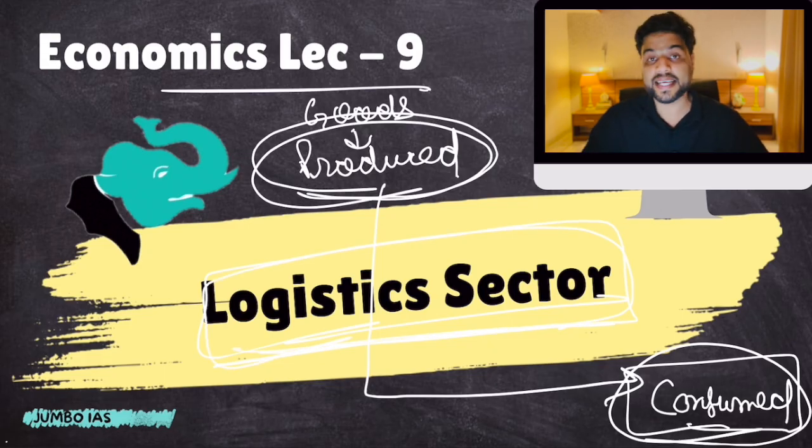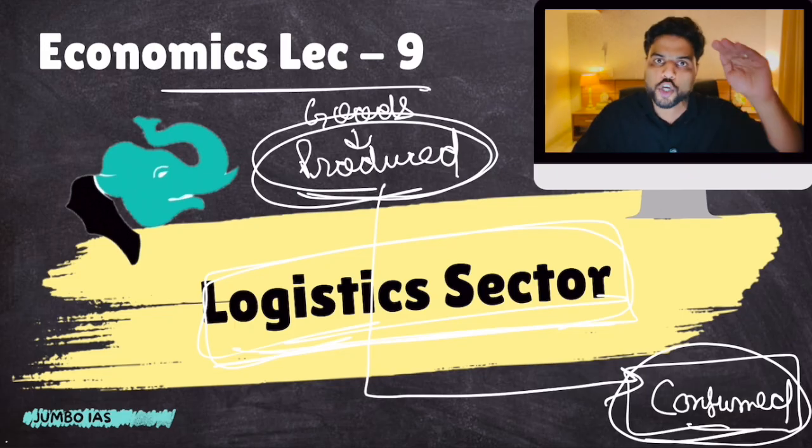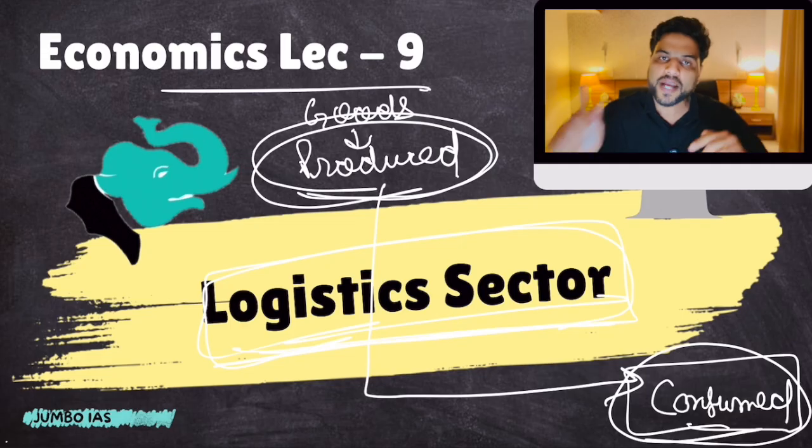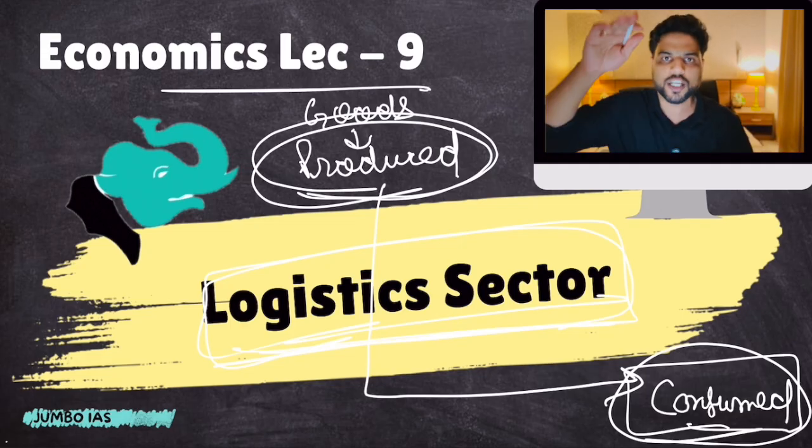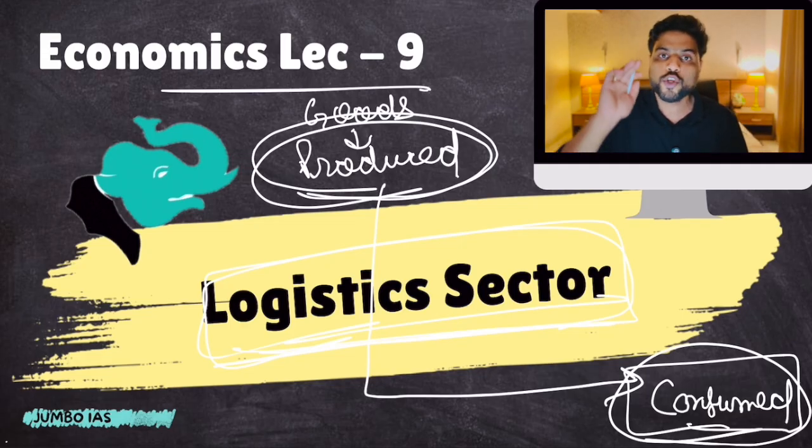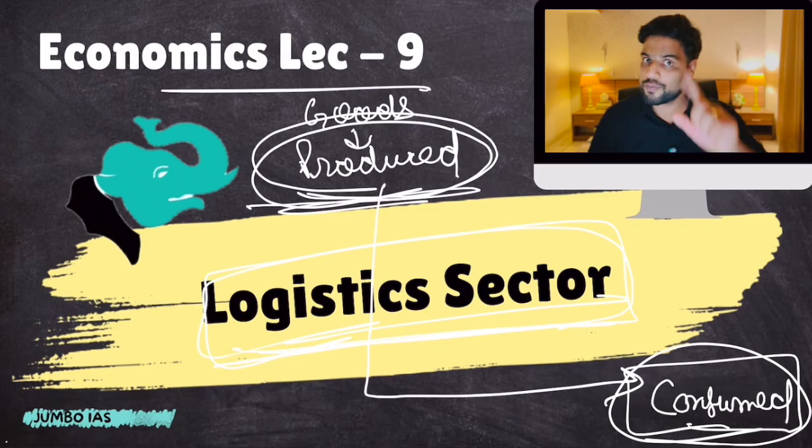And if this logistics sector is efficient, the movement of goods and services would be efficient. The cost of moving goods and services would come down. The final price of the product would be less, and customer satisfaction would be high. If your transportation is efficient, then your transportation cost would come down, and the final price of the product would also come down. So any company would be able to sell these goods cheaper. That's very good for exports.